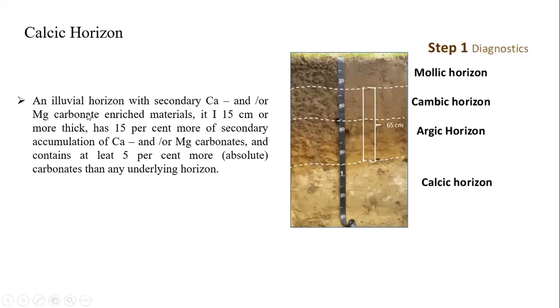If they ask for an illuvial origin with secondary calcium and magnesium carbonate accumulation, you can say this is a calcic origin. It is very easy. Generally, you can easily observe a calcic origin, as there will be some whitish appearance.